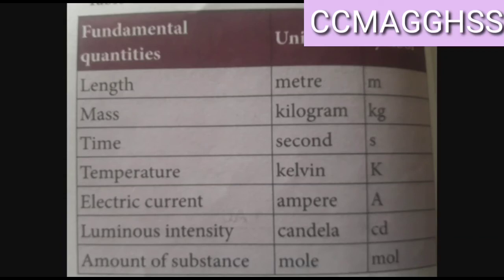As I already told you, the physical quantity is of two different types. One is fundamental quantity, which will not depend upon other quantities and is by itself. For example, length.